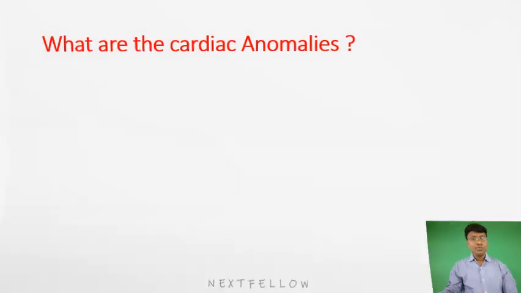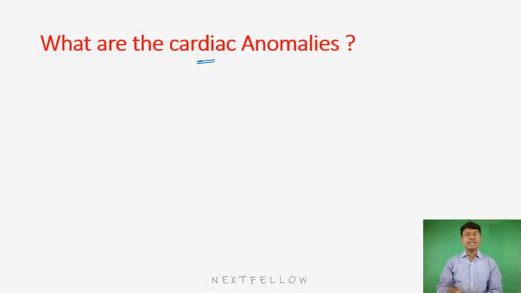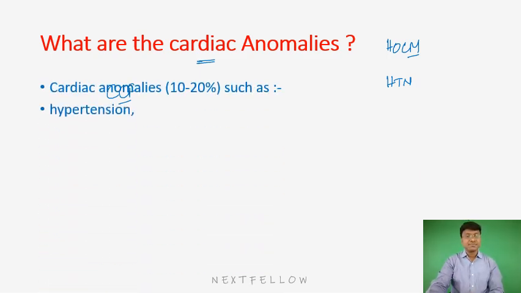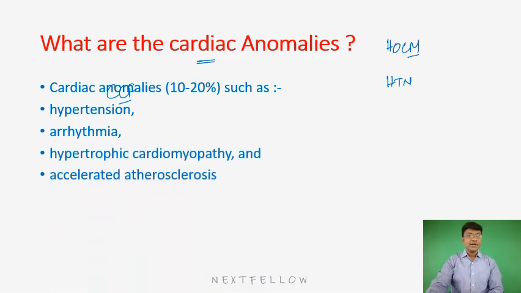Now, what are the cardiac anomalies that you will observe in patients with acromegaly? See, in acromegaly, there will be abnormal enlargement of the tissues within the heart. There can be hypertrophy of the septum particularly, and that will make the individual develop hypertrophic obstructive cardiomyopathy. There can be development of hypertension, and these individuals will also develop congestive cardiac failure. So these are the cardiac anomalies that you will observe in patients with acromegaly. Now, they are more prone to arrhythmias as well, right? Okay, next.